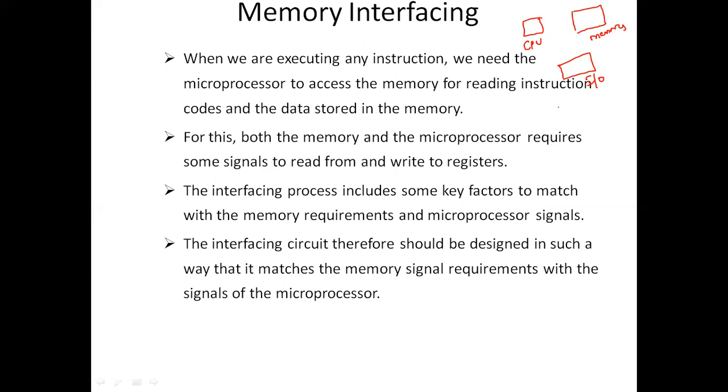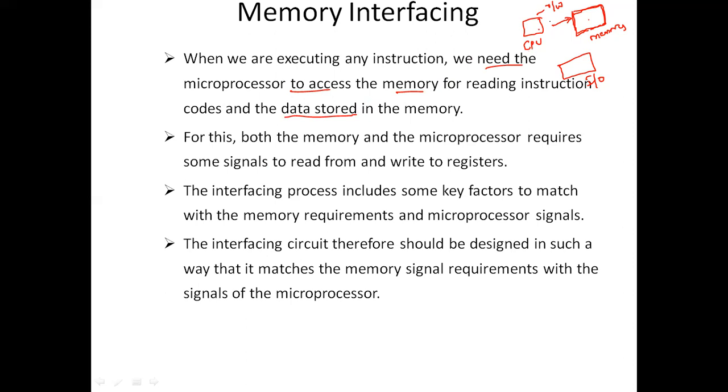Now we are going to talk regarding memory interfacing. As I said before, in order to communicate between two components, we need an interface. Suppose the CPU wants to read from or write to the memory; we need an interface to communicate between the CPU and the memory. Here the microprocessor needs to access the memory for reading instructions, and to store data onto the memory.